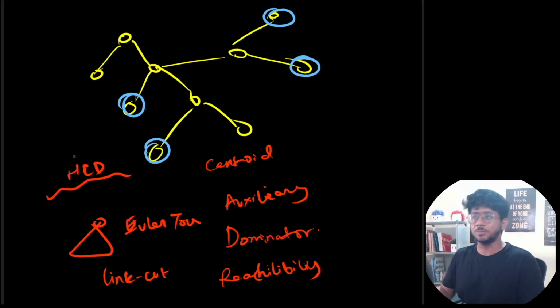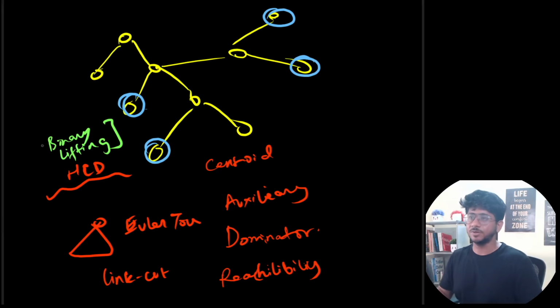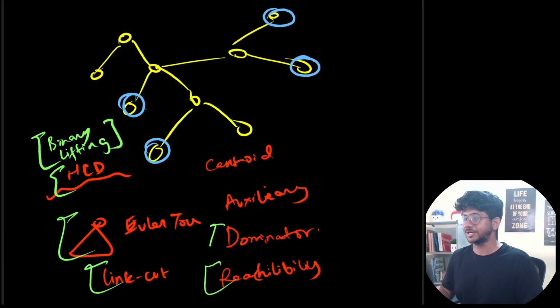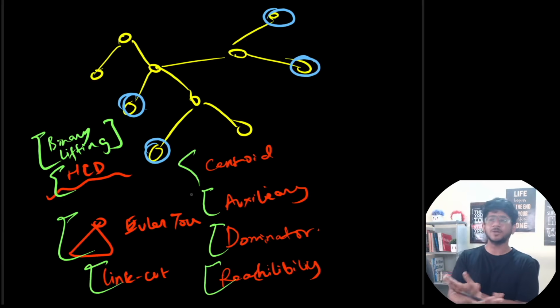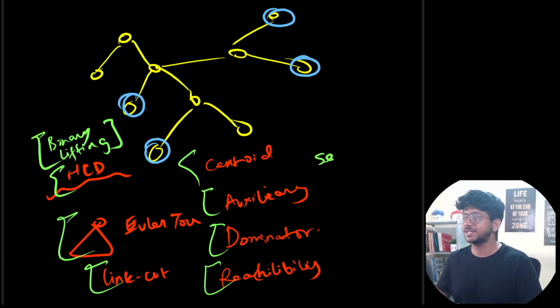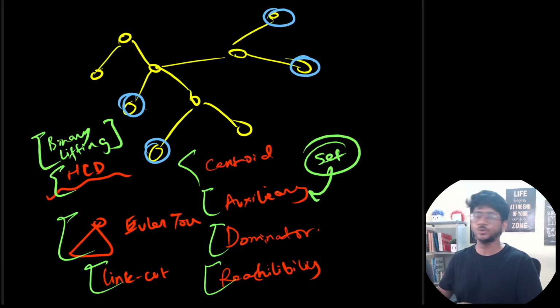And for simpler problems, you have binary lifting, which can solve most of the problems without any updates. That's again a very interesting idea. DP plus binary lifting is a very common combination used to solve most problems. Then HLD, Euler tour, link-cut tree, reachability tree, dominator tree, auxiliary tree. So when you're seeing a tree query problem, most probably it's one of them. And as soon as you see that there is a set given to you, you should link it to the auxiliary tree itself, because the path depends on the auxiliary tree.